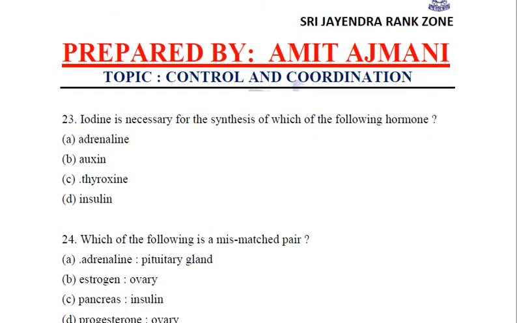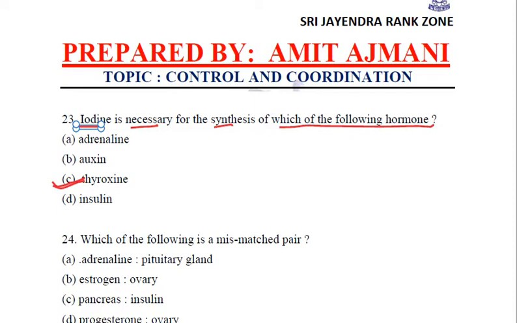Coming to the next question. Iodine is necessary for the synthesis of which of the following hormones? It is but obvious, thyroxine. Iodine is necessary for the synthesis of thyroxine, which is secreted by the thyroid gland present in the neck.